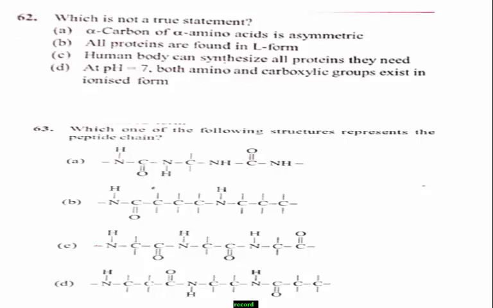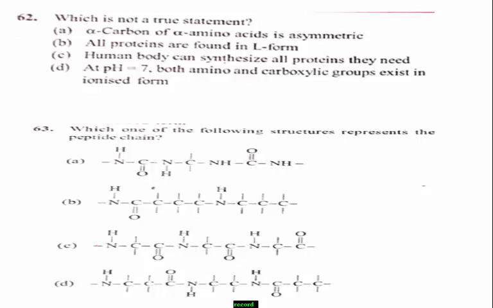Which is not a true statement? Students, amino acids are organic compounds that contain amine, meaning NH2, and carboxylic, meaning COOH, functional groups, along with a side chain specific to each amino acid.